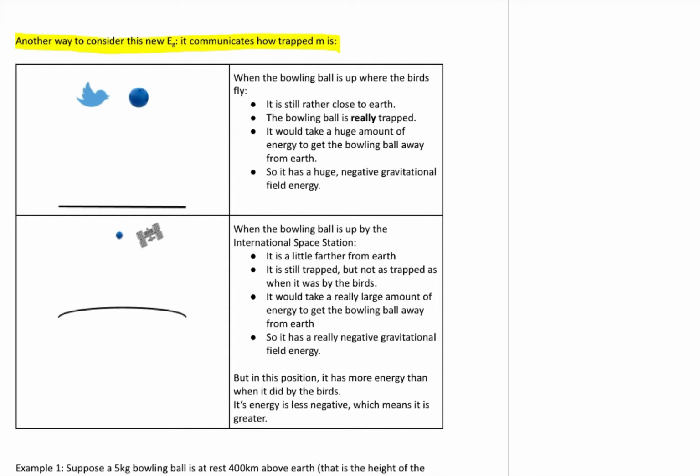It would take a lot of work to get that bowling ball from here up into outer space where the gravitational force has dropped to zero, as opposed to the bowling ball that's by the space station. It's still going to take a lot of work to get it from by the space station to where gravity's influence drops to zero, but since it's already partway up, it's going to take less work from this position than it did from by the birds. So that means in this position, its energy is less negative, which actually means greater.